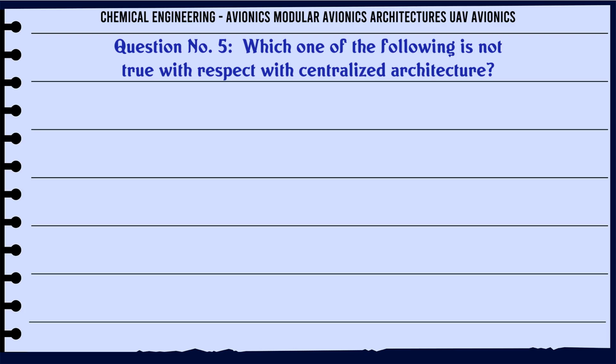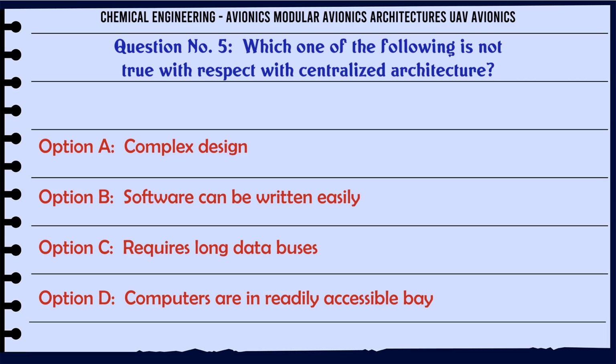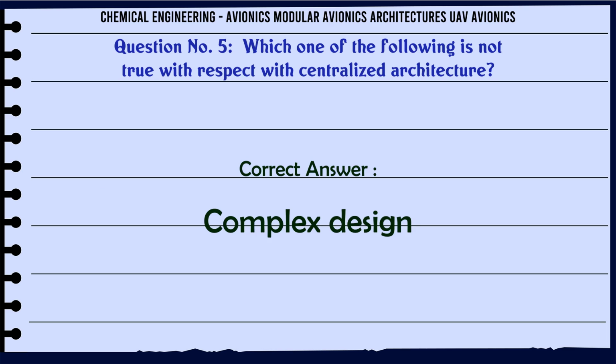Which one of the following is not true with respect to centralized architecture? A complex design, B software can be written easily, C requires long data buses, D computers are in a readily accessible bay. The correct answer is complex design.